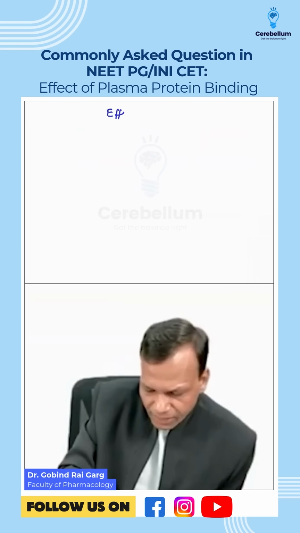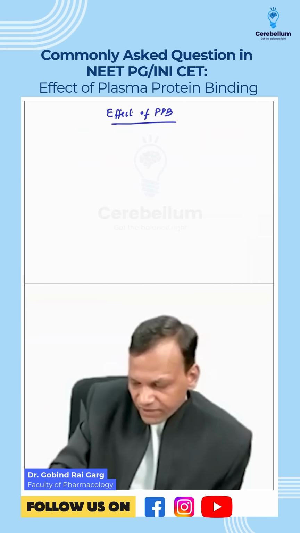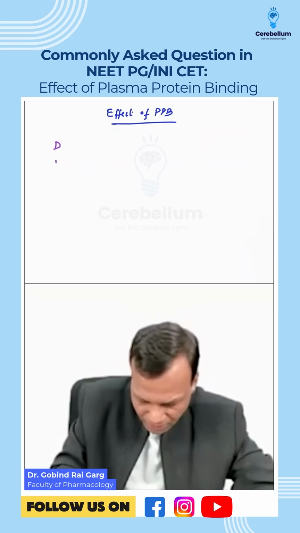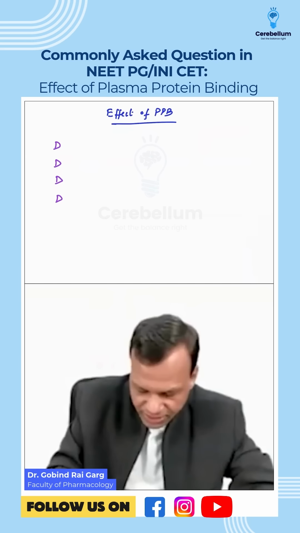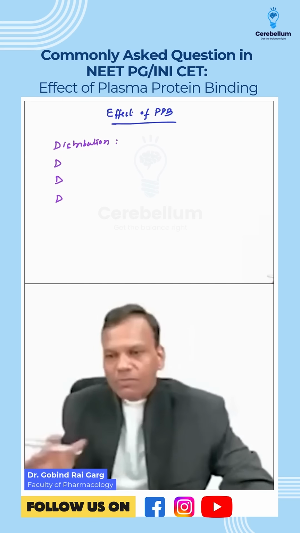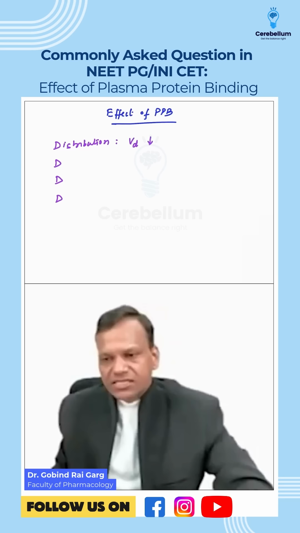Effect of plasma protein binding. So what are the effects of plasma protein binding? You can remember the effects from 4Ds. The first D is distribution. We just discussed what will happen to distribution if plasma protein binding is high. So distribution we already discussed. More binding means less distribution.